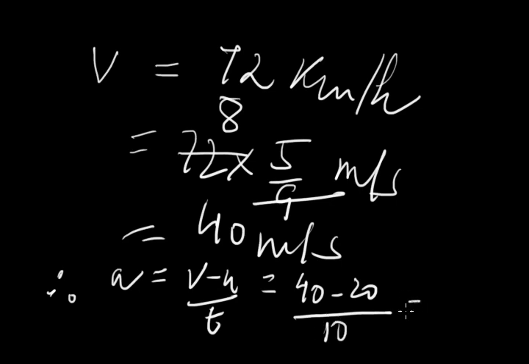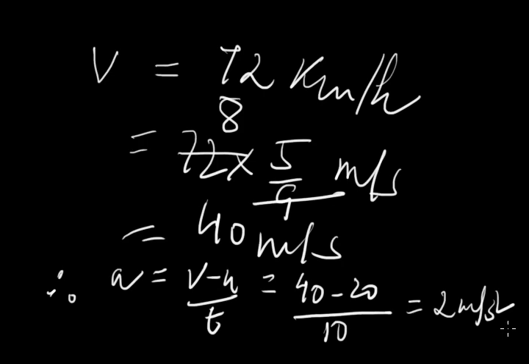So 40 minus 20 by 10, that is 2 meter per second square. So 2 meter per second square is the acceleration of the body. Keep in mind that the formula of acceleration is v minus u by t, and you must convert the velocity from kilometer per hour to meter per second in SI, or you can also take centimeter per second in CGS. It will be convenient to take meter per second.